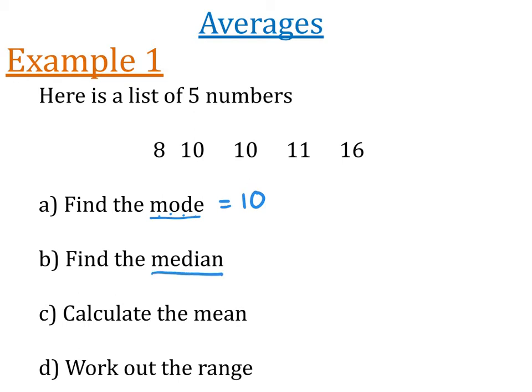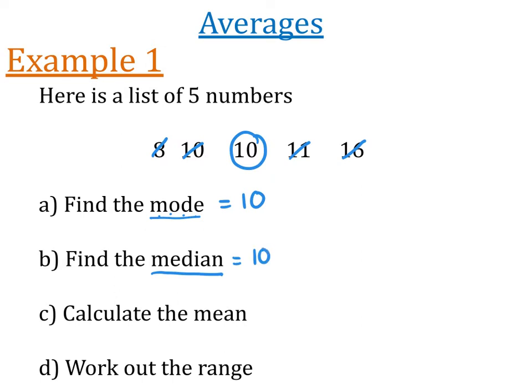They need to be in order first, and then we can find the middle number from there. What you want to do is cross out the numbers in pairs. So you cross out the smallest and the biggest number. And now we have three numbers left, and we can cross out the smallest and the biggest, and that tells us that 10 is the number left over in the middle. So the median is also 10.